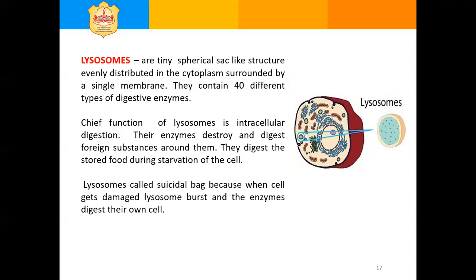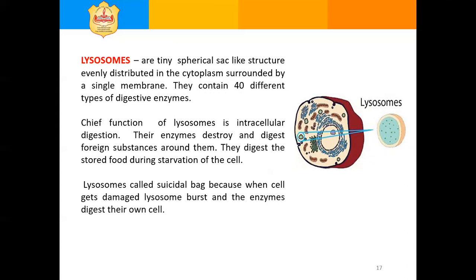Lysosomes contain digestive enzymes. Forty different types of digestive enzymes are present in it. In a damaged cell, lysosomes burst to release enzymes for digestion of cellular components.